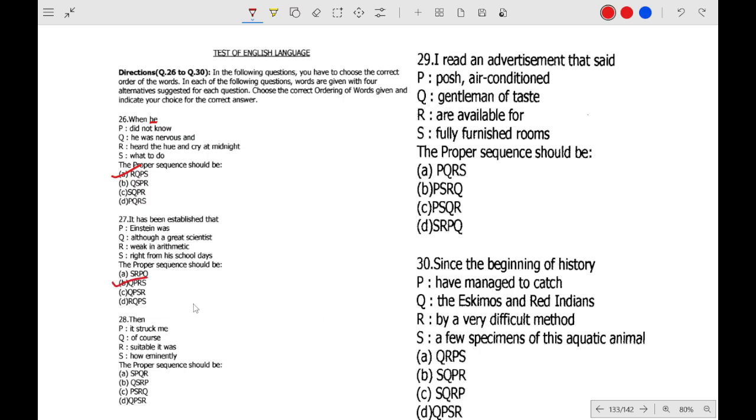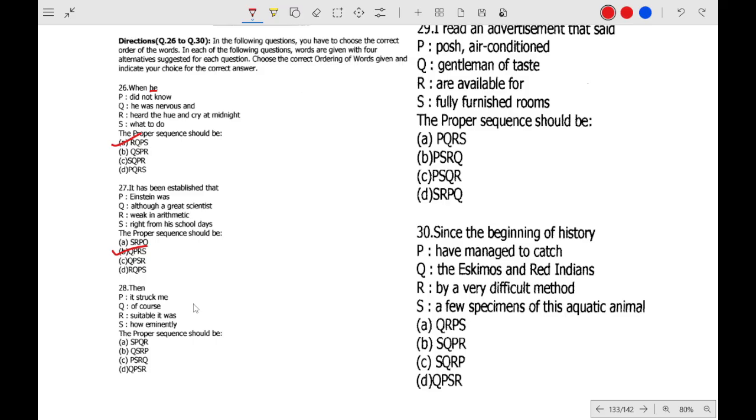Then, it struck me, of course, suitable. Then it struck me how eminently suitable it was. Of course, so Q will come last. So C will be the correct option.